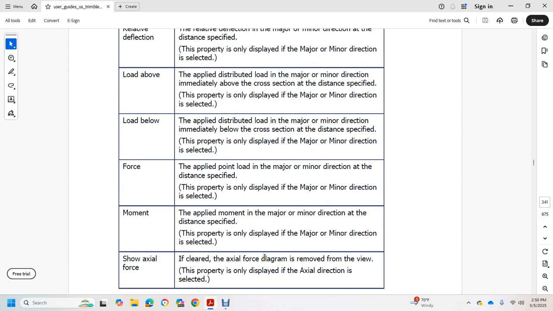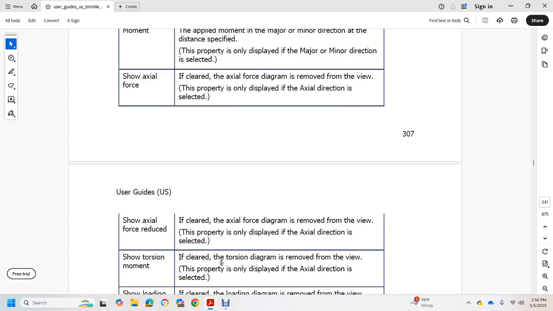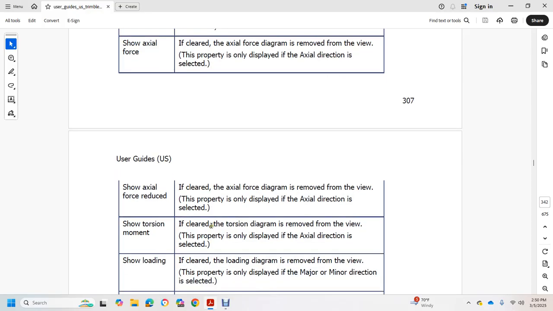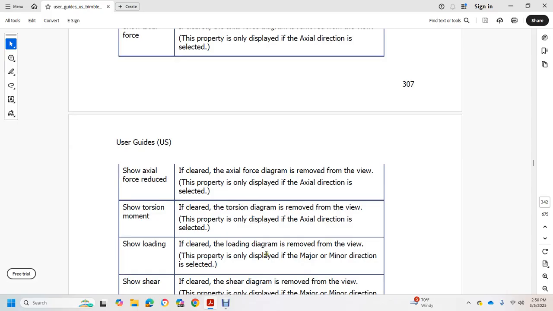Show axial forces. If cleared, the axial force diagram is removed from the view. The property is only displayed with the axial direction selected. Show torsion moment. If cleared, the torsion diagram is removed from the view. The property is only displayed with the torsion direction selected. Show loading. If cleared, the loading diagram is removed from the view. The property is only displayed with the major and minor direction selected.